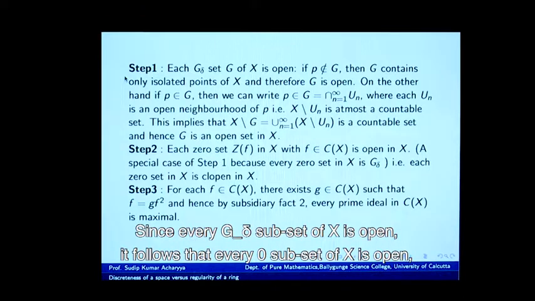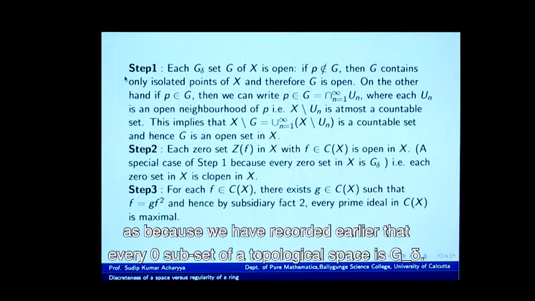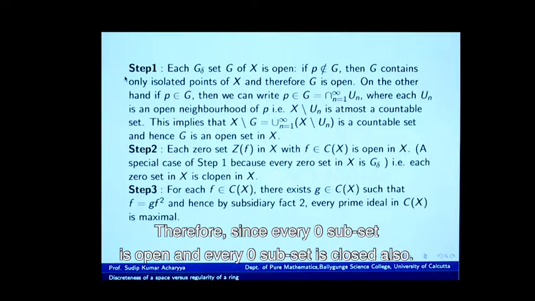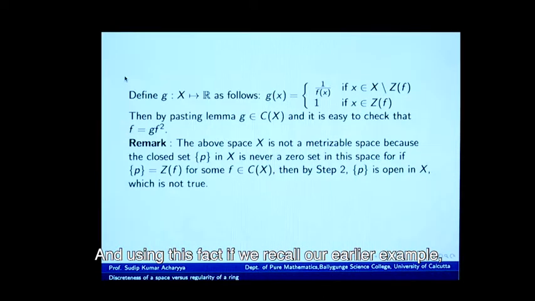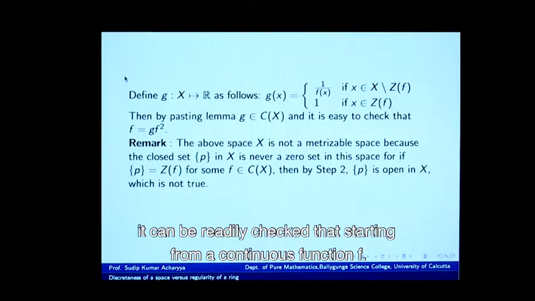Since every G delta subset of X is open, it follows that every zero set of X is open, because we have recorded earlier that every zero set of a topological space is G delta. Therefore, since every zero set is open and every zero set is closed also, it follows that every zero set is clopen,